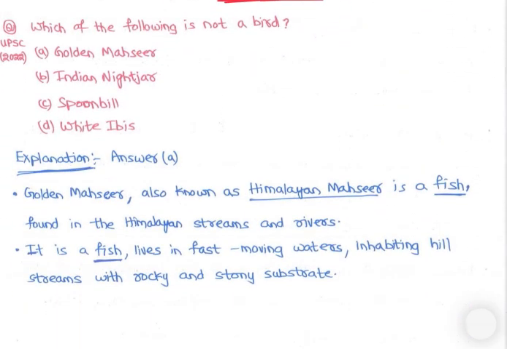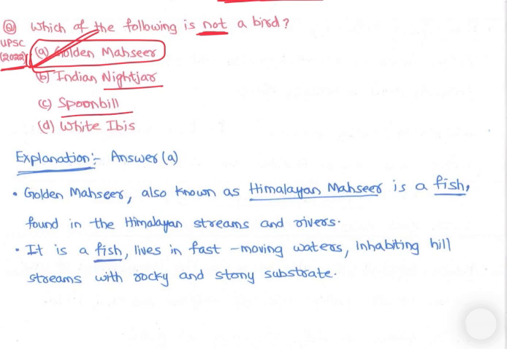See, this is a question asked in UPSC 2022. Which of the following is not a bird? Not a bird. So, golden masir. This is again a very easy question, right? Rest all are birds: Indian nightjar, spoonbill, white ibis. They are birds, right? On the other hand, golden masir is not a bird because it is a fish.